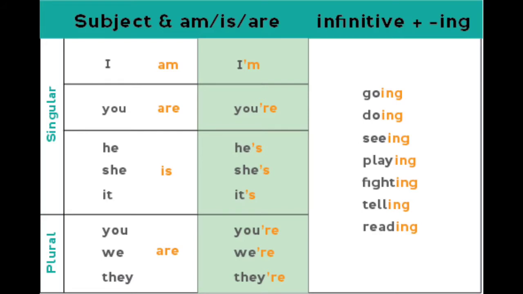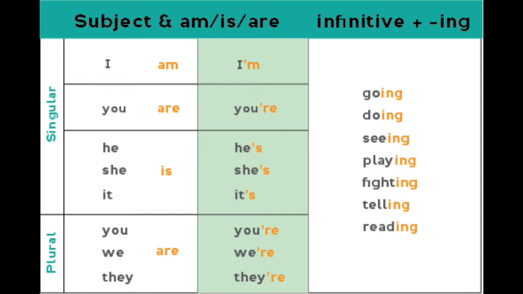I am going. I'm, the short form. Here you can see the contraction for the be form of verb. It is I'm. It should be pronounced as I'm going. You are doing. Instead of you are, we need to use you're. So the contraction of are is apostrophe re. So you're doing.